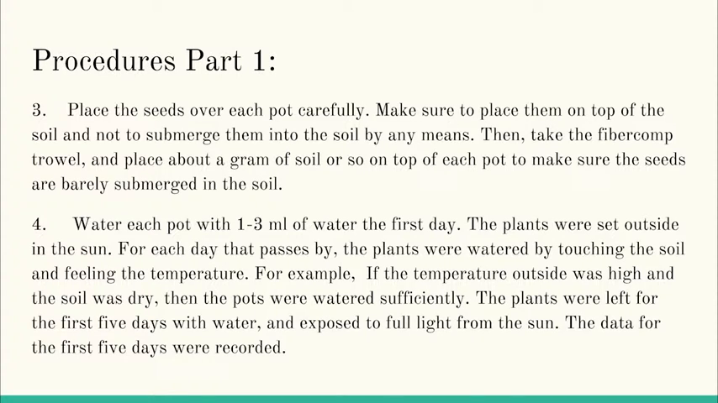Fourth, make sure to water each plant with 1 to 3 milliliters of water the first day, and then set the plants outside. For the rest of it, you have to figure out how much water each plant needs, because a fixed amount is not going to work. Check the temperature outside. If it's too hot, or if you touch the soil with your hand and feel like it's pretty much dry, then make sure to water it sufficiently. Make sure to not water it too much or too little.